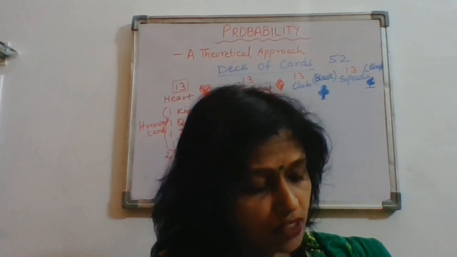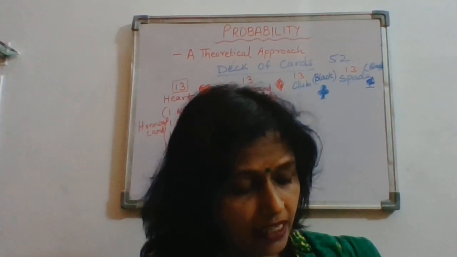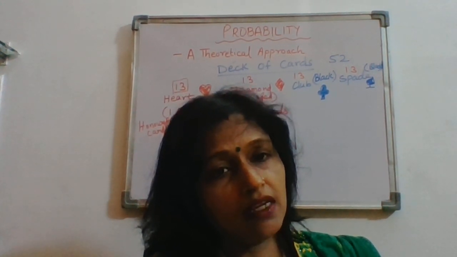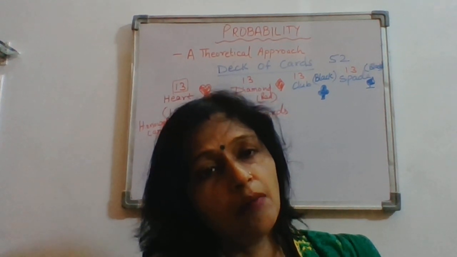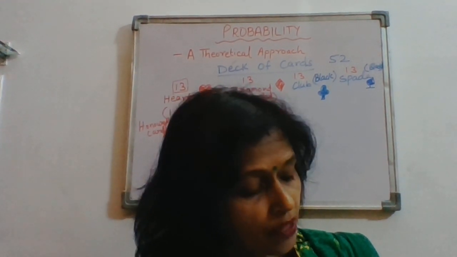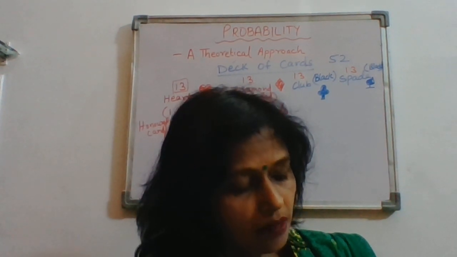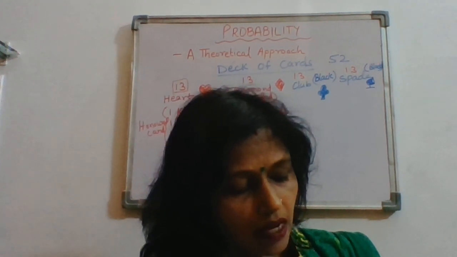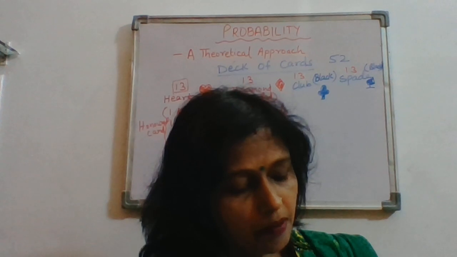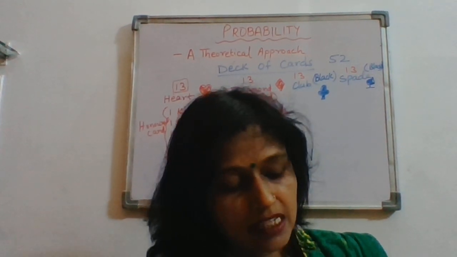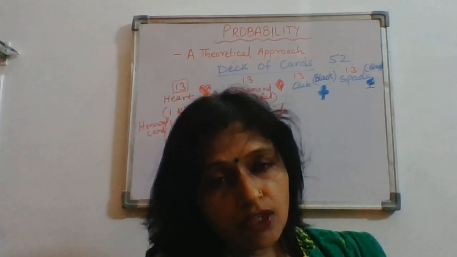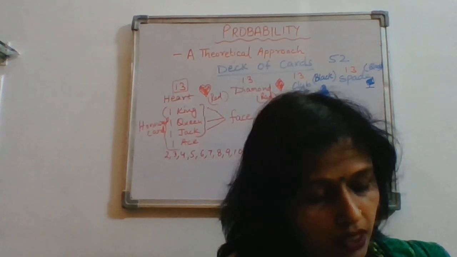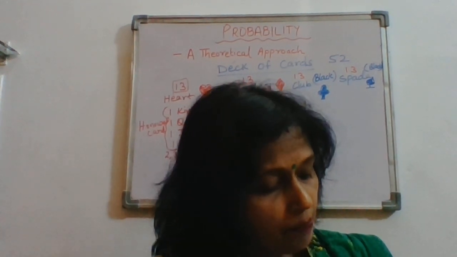Now question number 4 is, which of the following cannot be the probability of an event? So do remember this thing, that probability of an event lies between 0 to 1. It can be equal to 0, greater than 0, equal to 1, but not more than 1. So 2 by 3, it can be. Minus 1.5, negative probability we cannot have. So this will not be a probability. 15%, it can also be, because 15% means 15 upon 100. 0.7, it is greater than 0 but less than 1. So this also can be. So only your correct option is minus 1.5. This cannot be the probability of an event.